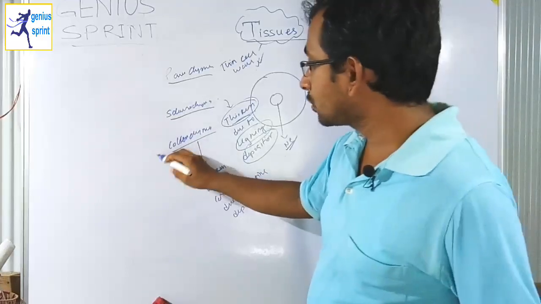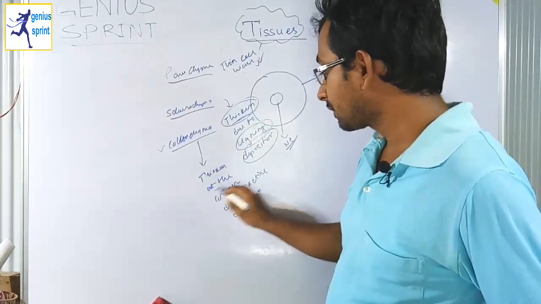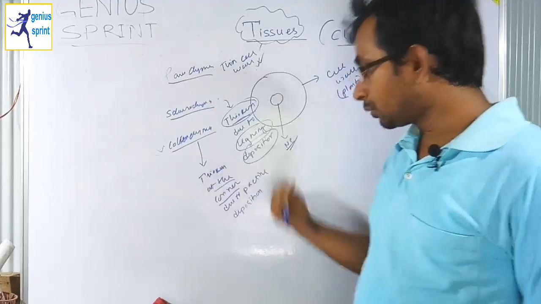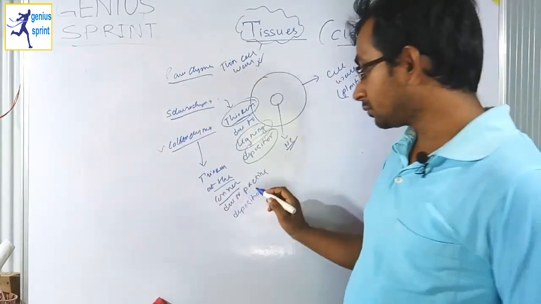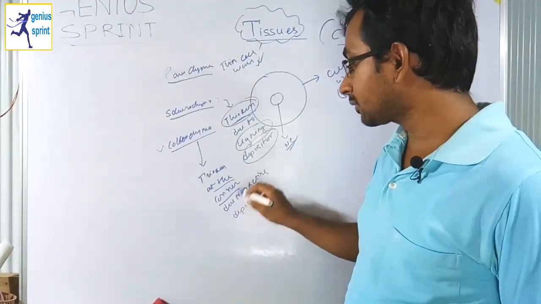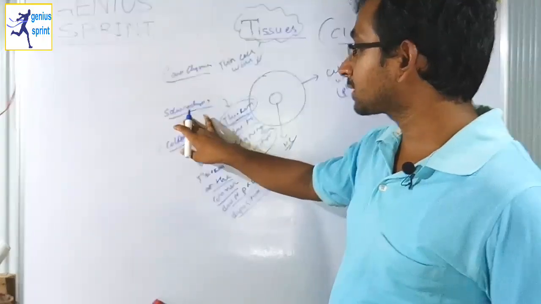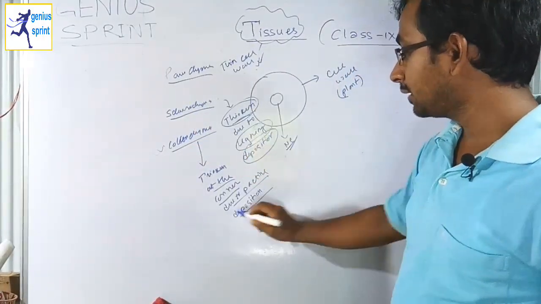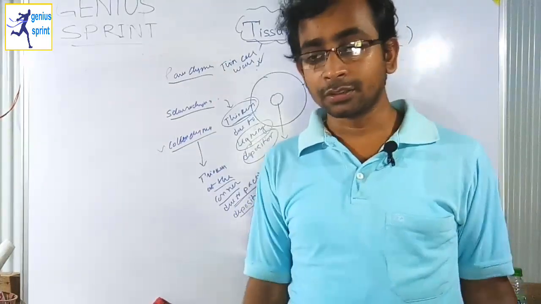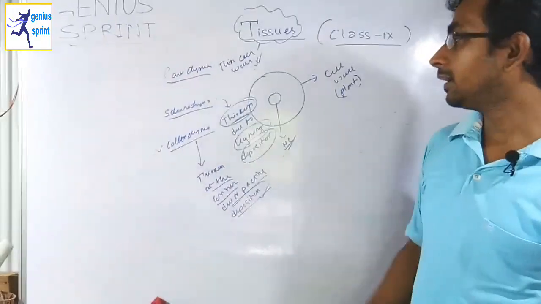And the next thing is collenchyma. So collenchyma is thicker at the corners. And you have to answer why it is thicker at the corners: due to pectin deposition. See, in sclerenchyma it was due to lignin deposition, and in collenchyma it is due to pectin deposition. So this is the common difference between parenchyma, collenchyma and sclerenchyma.